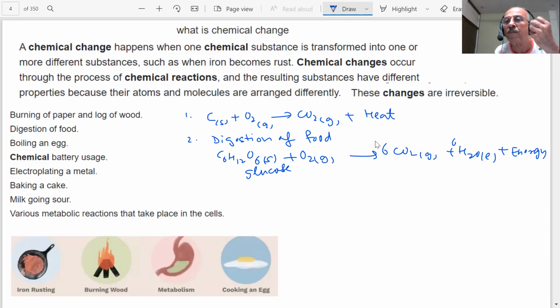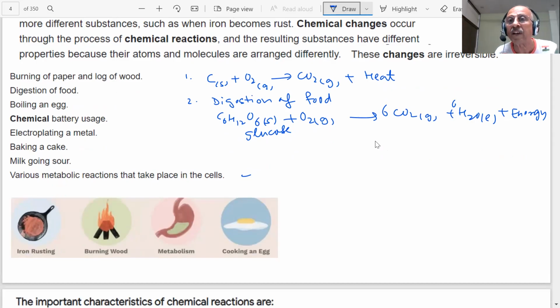When you boil an egg, what happens? Again, a chemical change has taken place. New substances have been formed. In a chemical battery, chemical reactions take place and you are able to produce electrical energy, students. In electroplating of a metal, the substance gets deposited. You can do electroplating of silver or gold on a particular metal sheet. When you bake a cake, you are adding baking soda, and carbon dioxide gas is evolved on heating, and that bakes the cake. Various metabolic reactions that are taking place in the cell are all examples of chemical reactions.